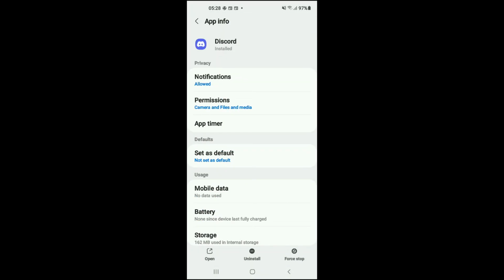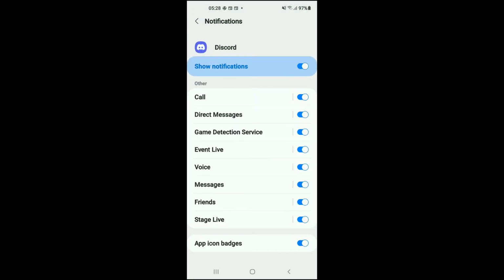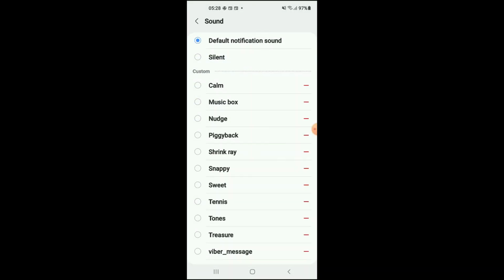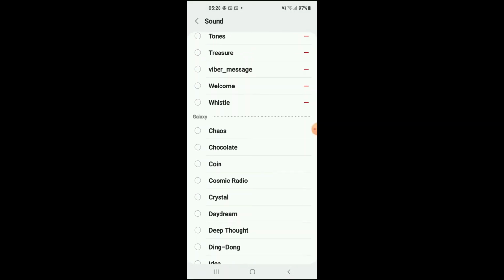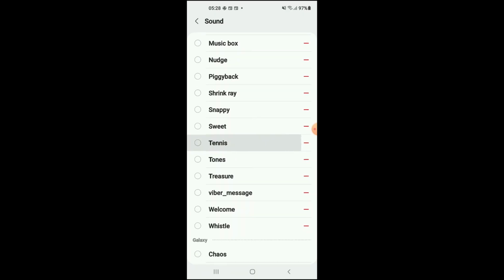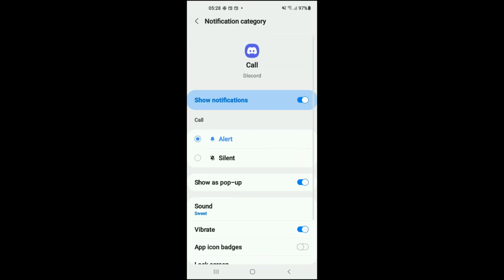Then you're going to select notifications. After you have selected notifications, you're going to tap on call. Then you're going to select sound. And from here, you can select the sound that you would like to use, the notification. And after you have selected one, you can go back.